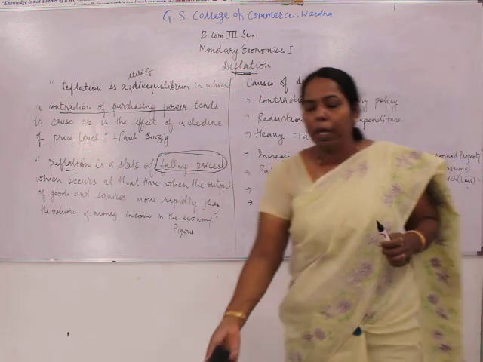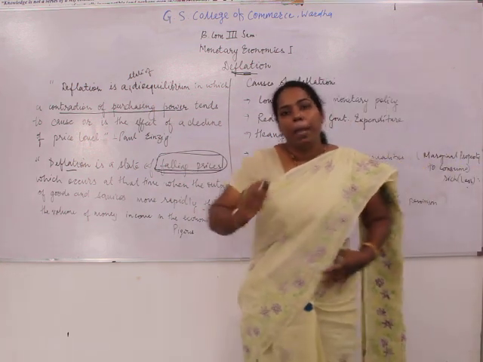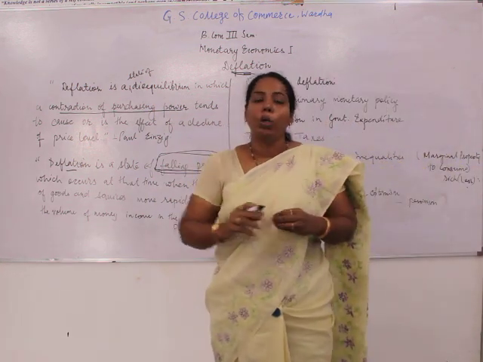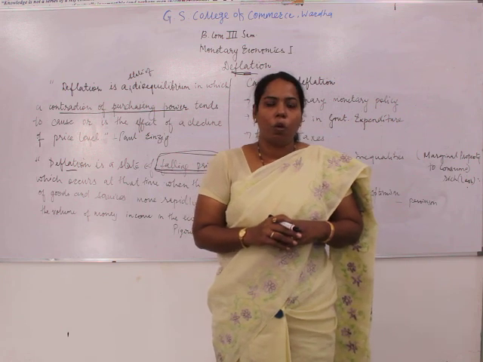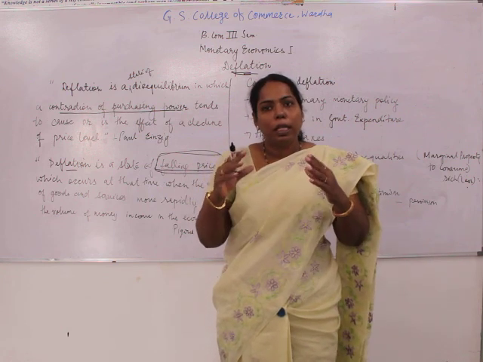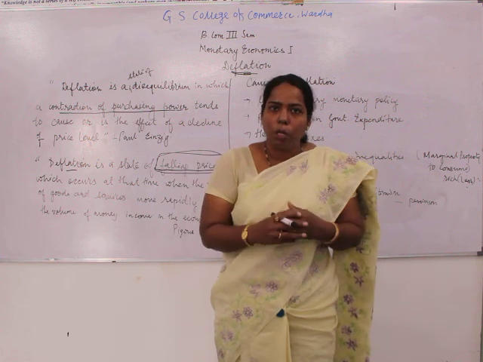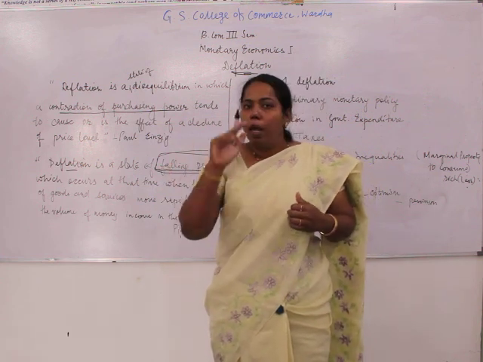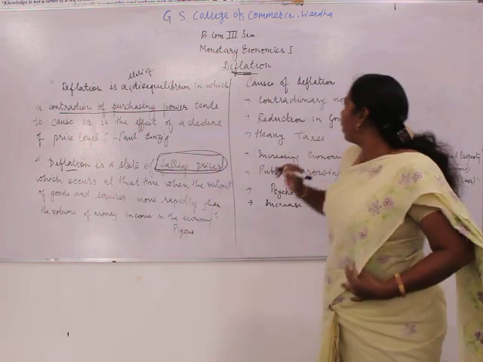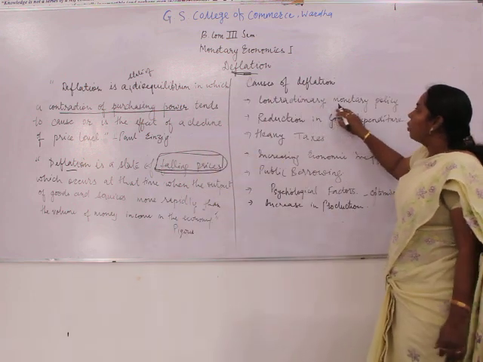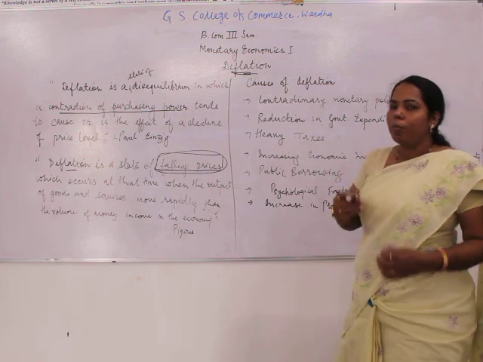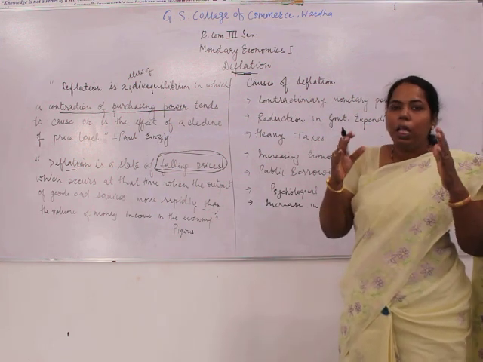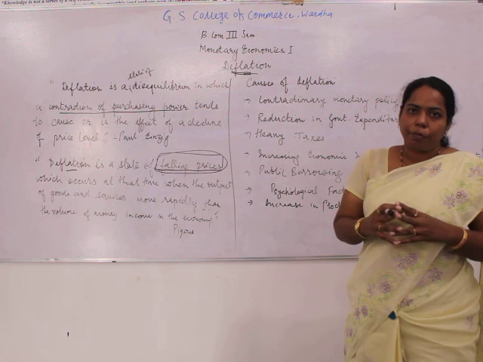The government normally makes the loan costly. Okay, why so? So that the people have lesser loans and spend less money. So what we are finding here is, when the contractionary monetary policy is adopted, as a result, the loan becomes costly.